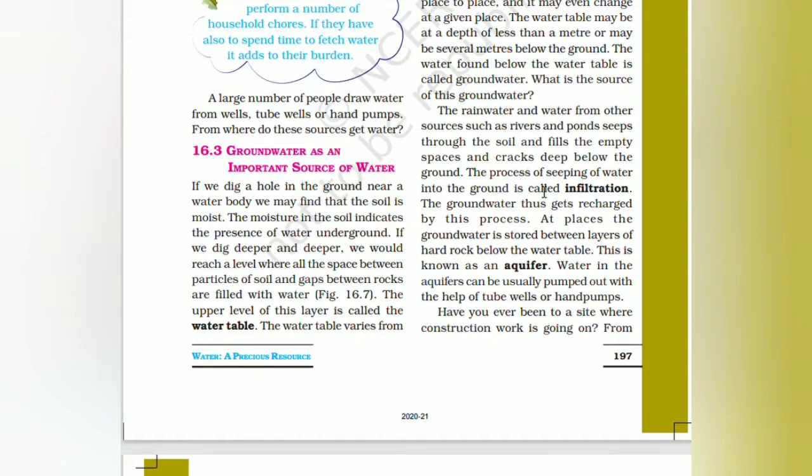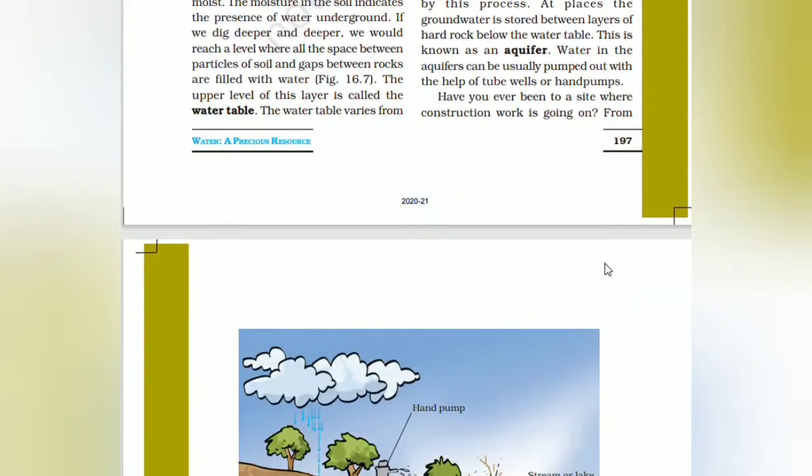The underground water gets recharged by this process. At places the groundwater is stored between layers of hard rock below the water level. That is known as an aquifer. Water in the aquifers can be pumped out with the help of tube wells or hand pumps.